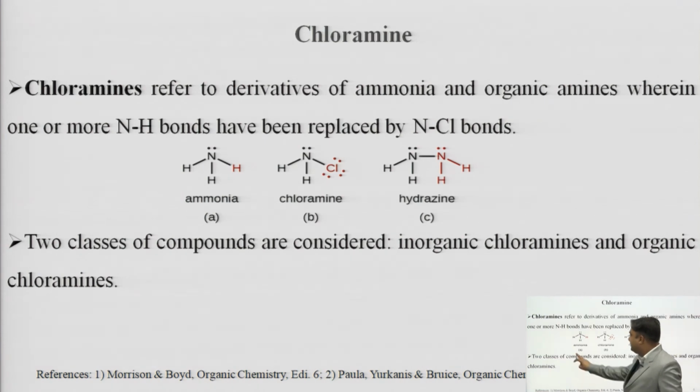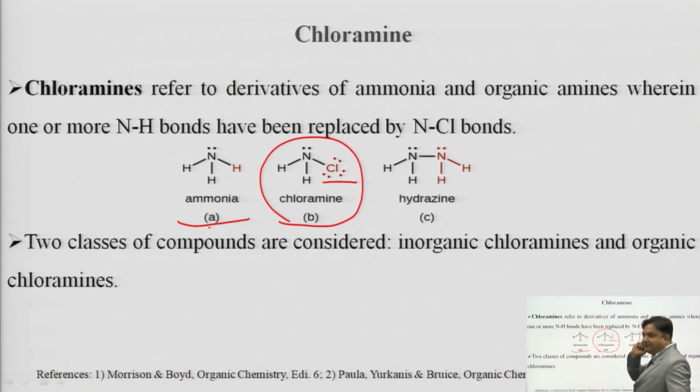As you can see in the first structure, we have ammonia, with nitrogen having 3 valency, which is fulfilled by the hydrogen atoms. It also has a lone pair of electrons. So, this is the structure of ammonia. When we substitute one of the hydrogens by chlorine, we get chloramine. Okay. So, as you can see, this is the structure of chloramine, or we can say monochloramine. Again, if 2 ammonia molecules condense together, then we get hydrazine. Our focus will be on chloramine, which is part of our syllabus.